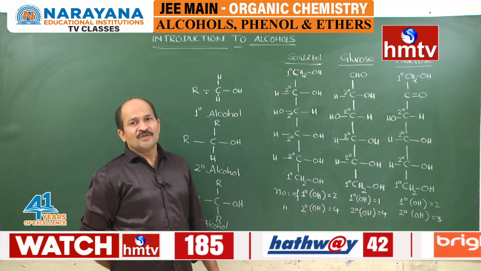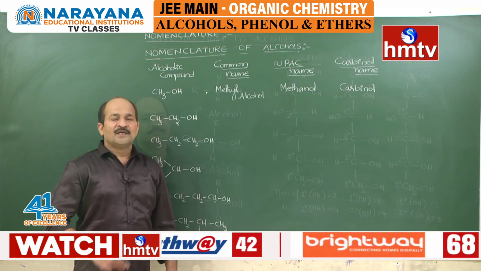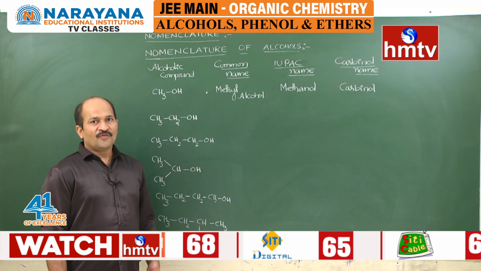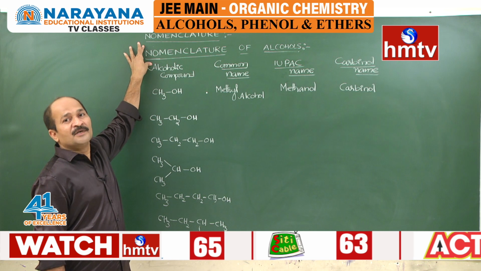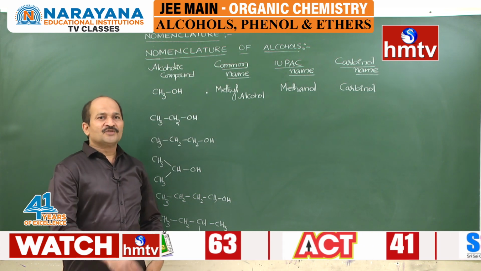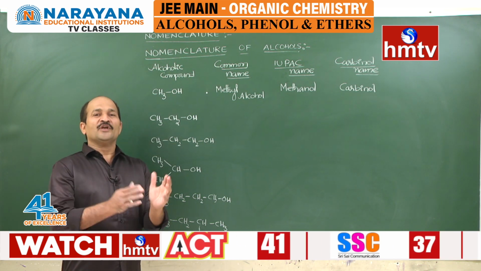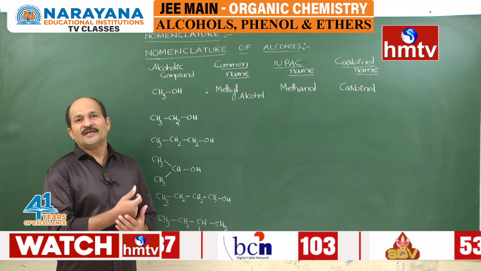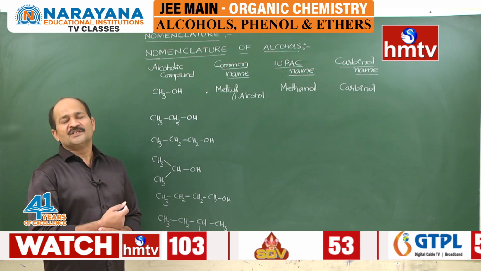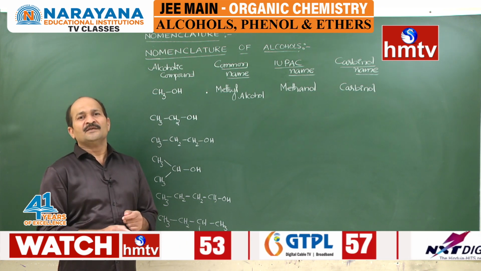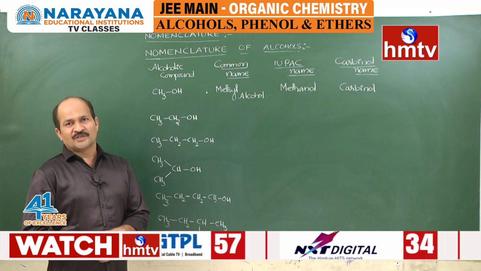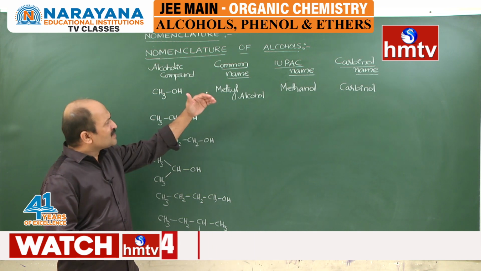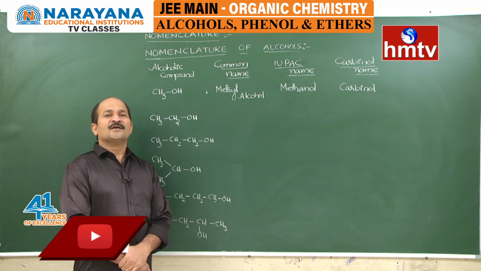Then we enter into the nomenclature. Here we are going to discuss nomenclature of alcohols, phenols and ethers. First, we are going to discuss the nomenclature of alcohols. Generally, students think that nomenclature means only IUPAC nomenclature. But IUPAC nomenclature is the standard nomenclature. Wherever a new compound is discovered, its name is defined based on some rules. But some vital names or common names are there. Common names are also very important from the exam point of view.